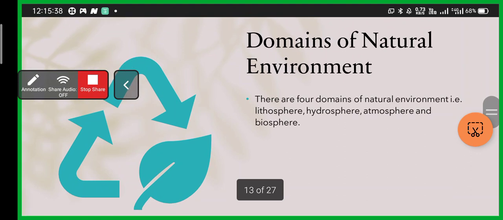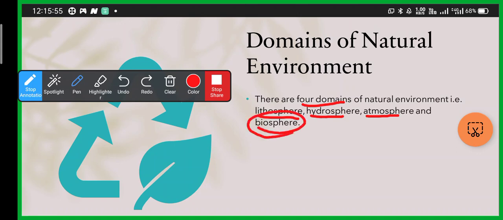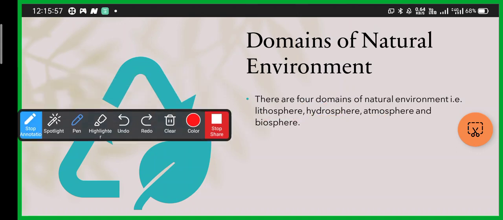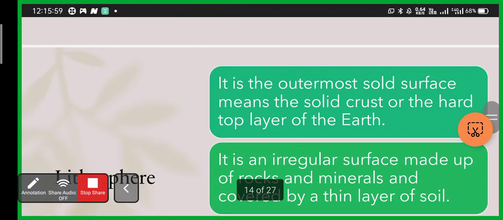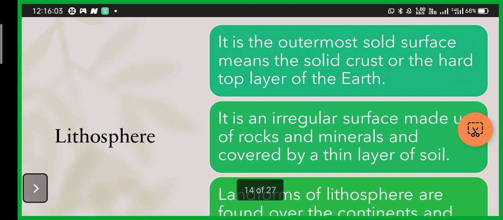Now the next is domains of natural environment. I have told you, and you have also learned in 6th class, that there are four domains of natural environment. Those are the lithosphere, hydrosphere, atmosphere, and biosphere. At last the biosphere. Now first we will learn about the lithosphere.